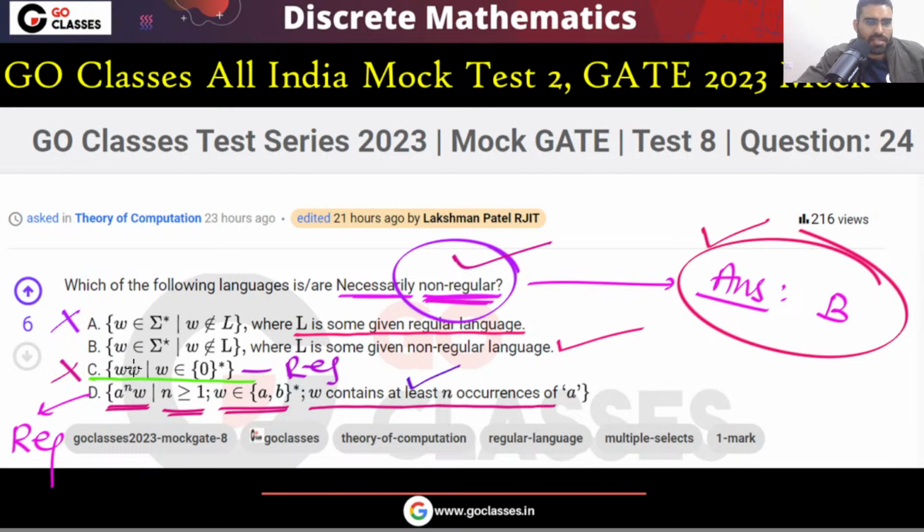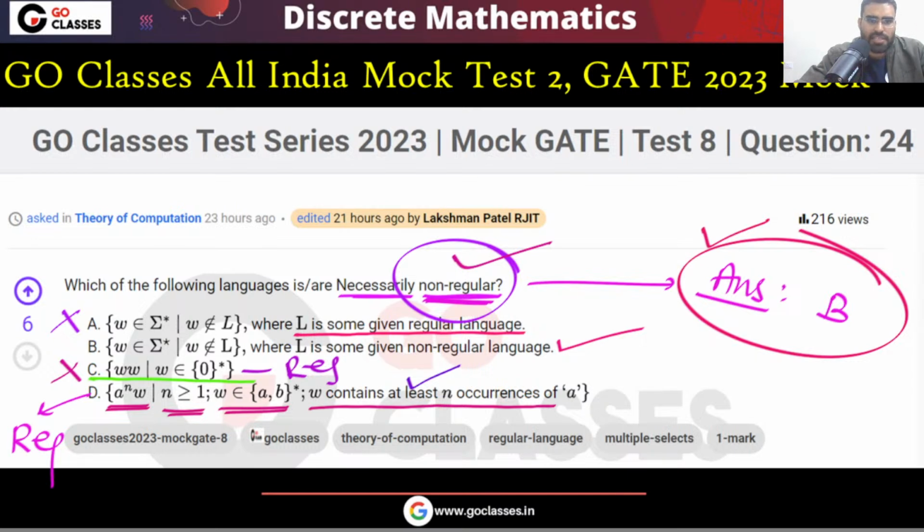Is this easy? This is an easy question. All you have to do is understand the language. Look at options A, B, C, D. Forget about everything else for one minute. You have understood the analysis we have seen. Now look at these four languages and tell me, is this a complicated question? This is a very basic, very fundamental question. You don't even have to do anything. Just understand the language: what strings you have in the language, and what strings you don't have in the language.